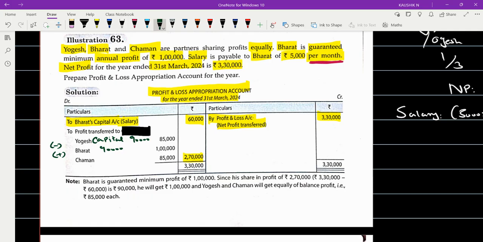Make it up fast. Once you're done with this, we have only 5 more problems to complete. Make it up fast, quickly.